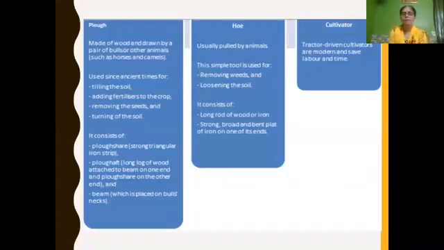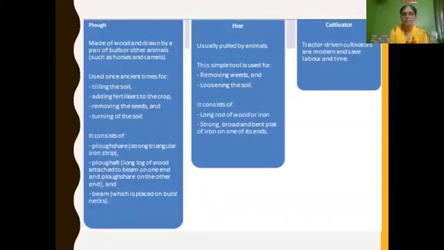And now we will be learning about what are the agricultural implements used for ploughing. First one is plough. We have learned plough is made of wood. So you have to name the agricultural implements used for ploughing: plough, hoe, and cultivator. Plough is made of wood and drawn by a pair of bulls, and it has been used since ancient time.